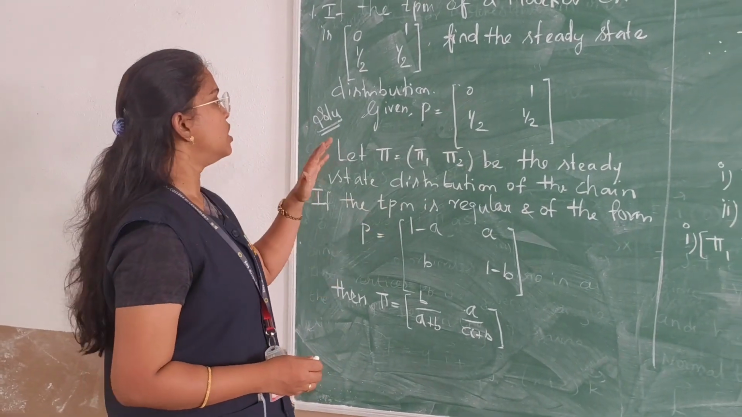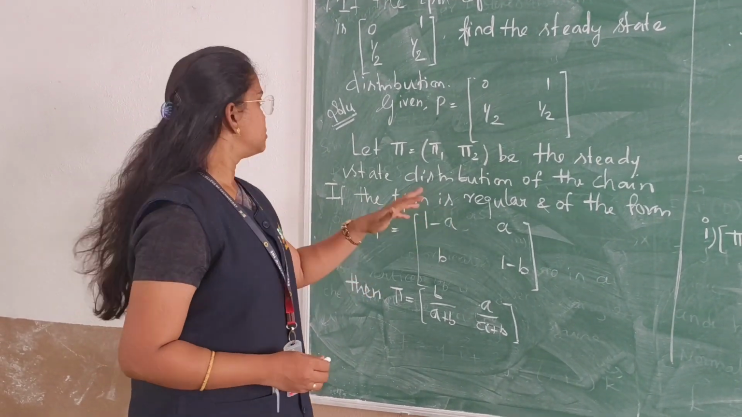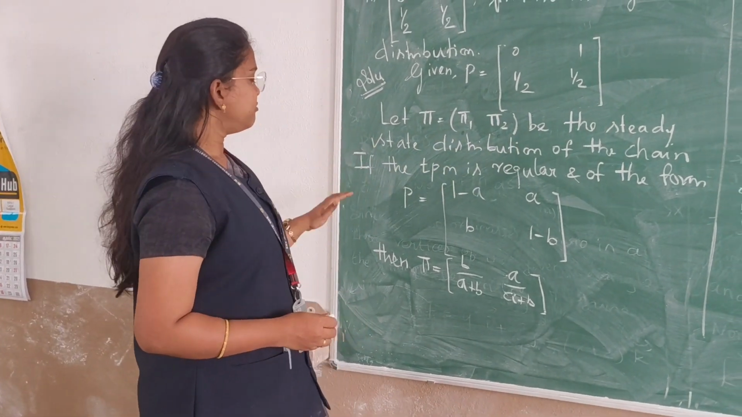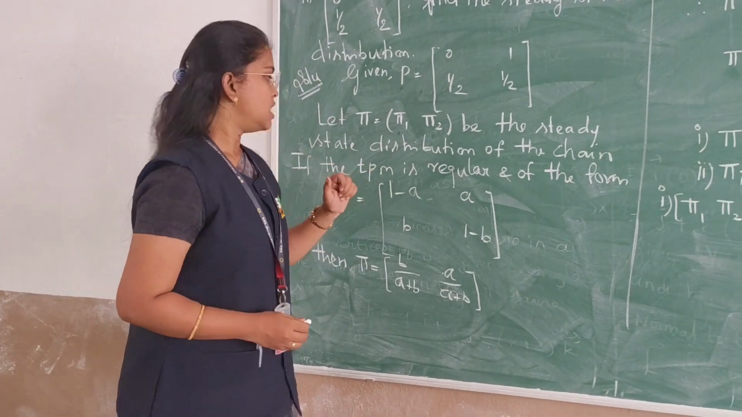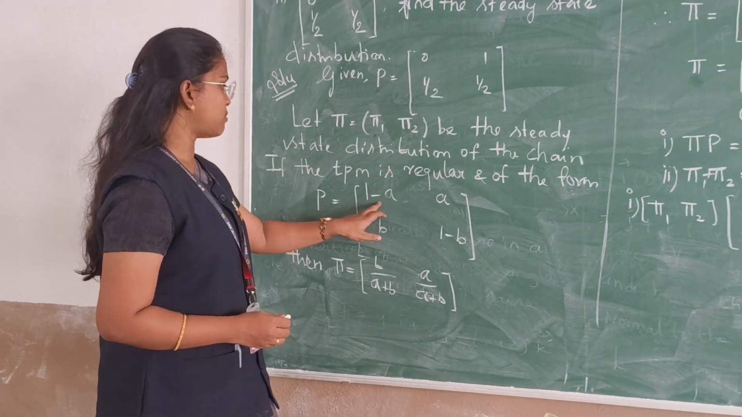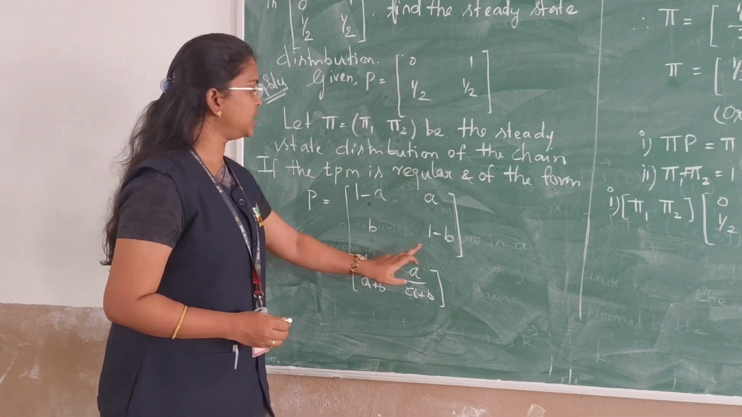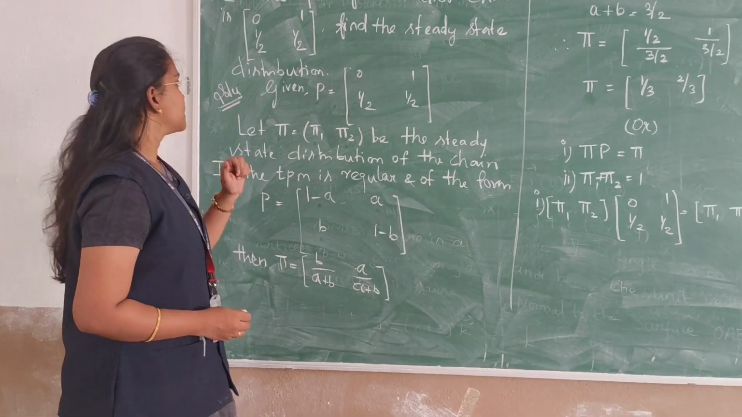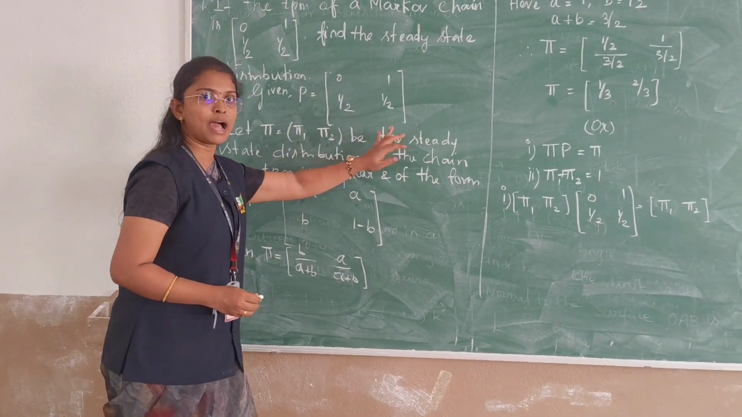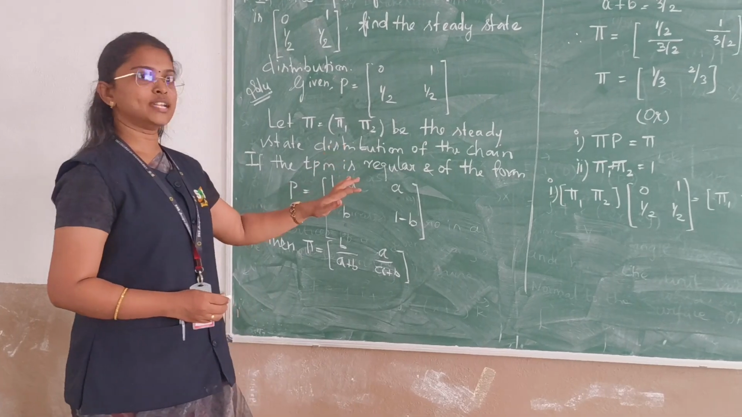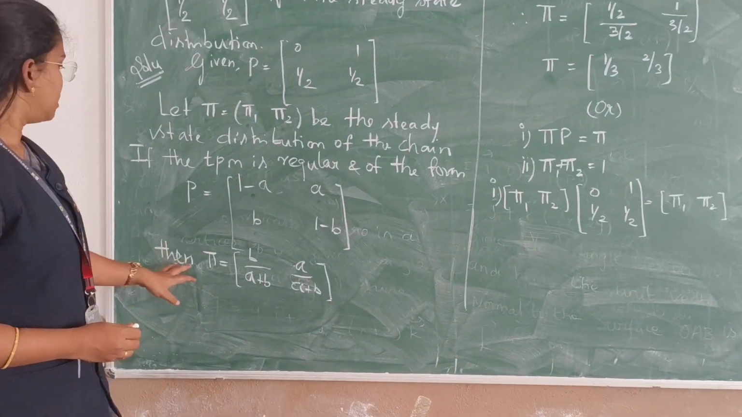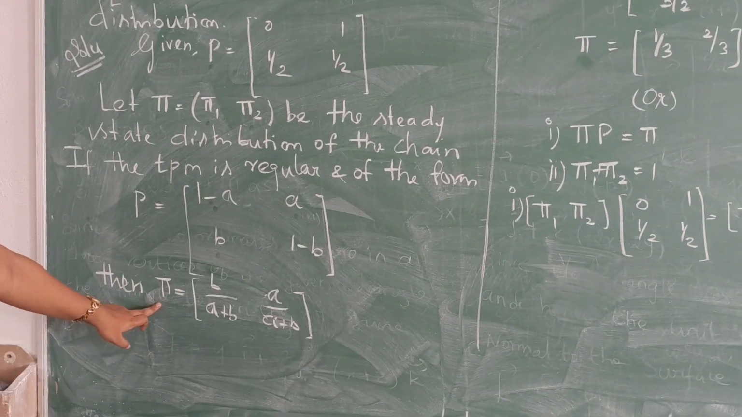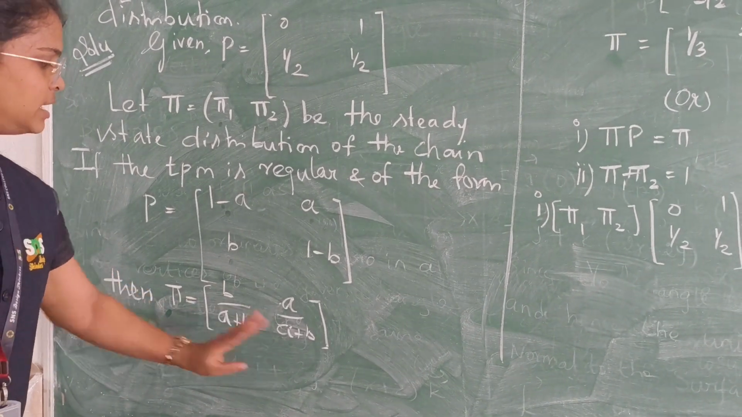Before that, we have to define what is a steady state distribution. Let pi equal to the matrix [pi 1, pi 2] be the steady state distribution of the chain. If the transition probability matrix is regular, it takes the form [1 minus A, A; B, 1 minus B]. How do we find whether a transition probability matrix is regular? If all the entries of the transition probability matrix are positive, we call that matrix regular. So if P is equal to [1 minus A, A; B, 1 minus B], then our steady state distribution will be [B by A plus B, A by A plus B].